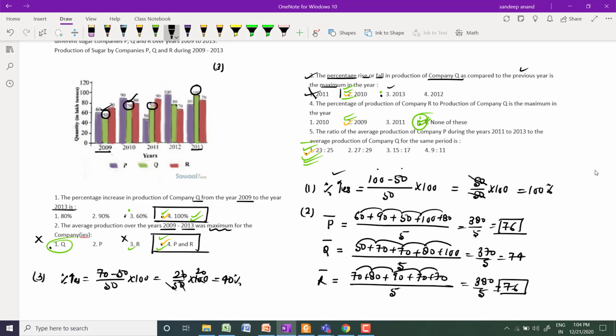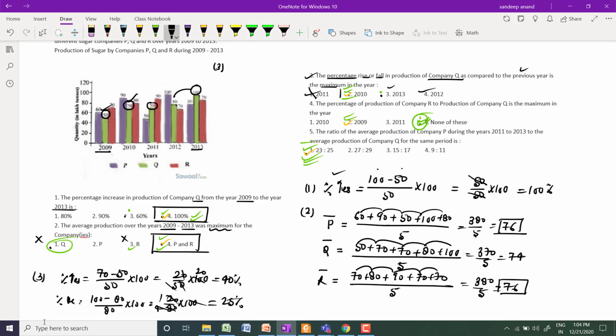Now check option number 3, 2013: 100 compared with 80. Percentage increase is 100 minus 80 divided by 80, multiplied by 100. That's 20 by 80 multiplied by 100, which is 1 by 4, meaning 25%.